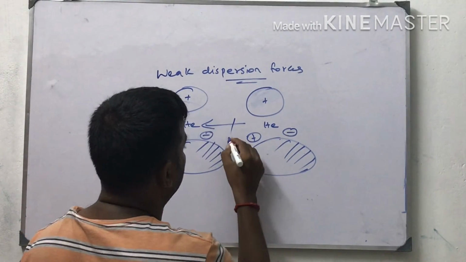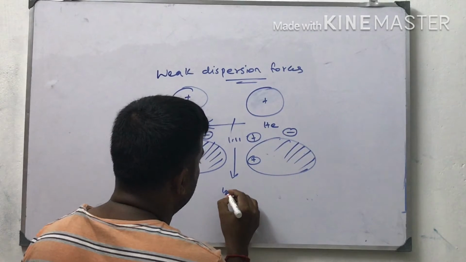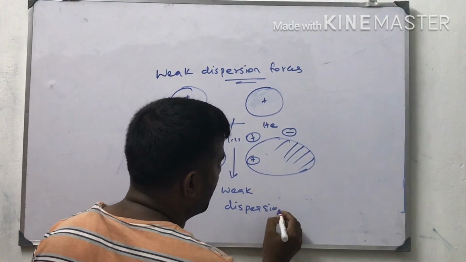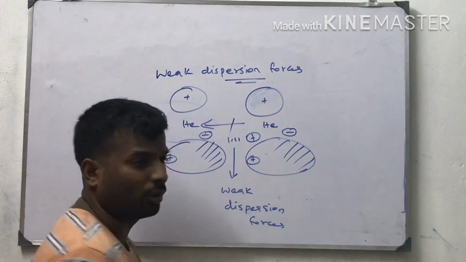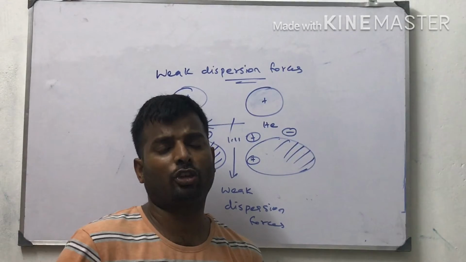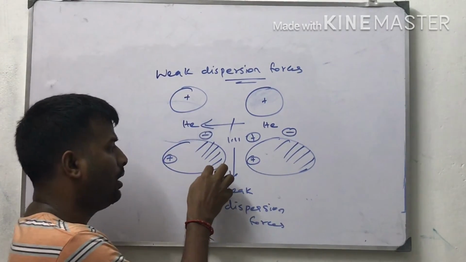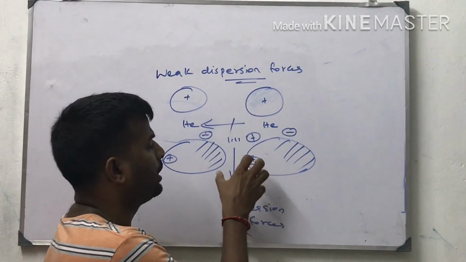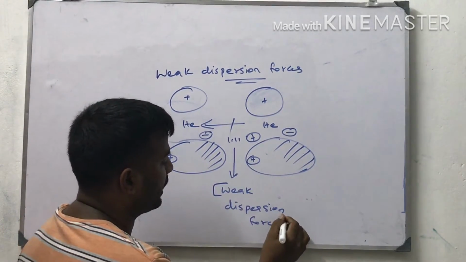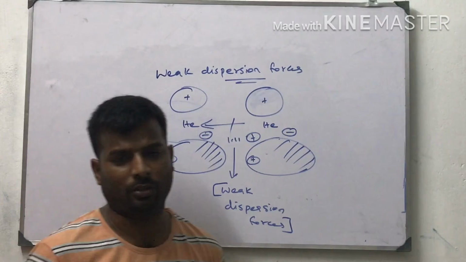Therefore, a dipole is generated. Due to the electrostatic attraction between the negative and positive ends of the two molecules, some attraction is generated. That type of attraction is called weak dispersion forces. They are physical forces. There is no chemical bonding between them.